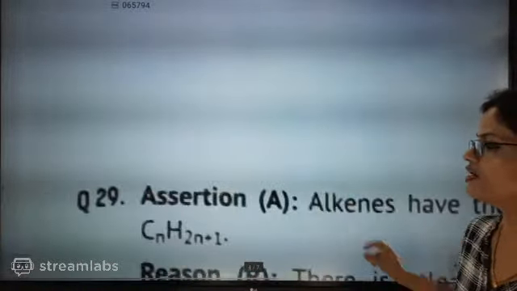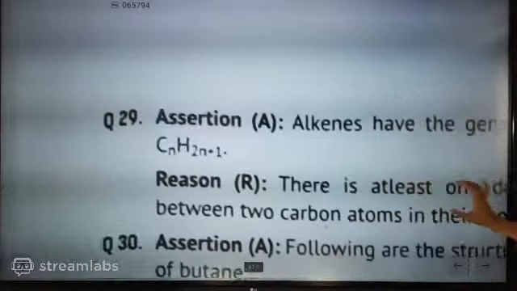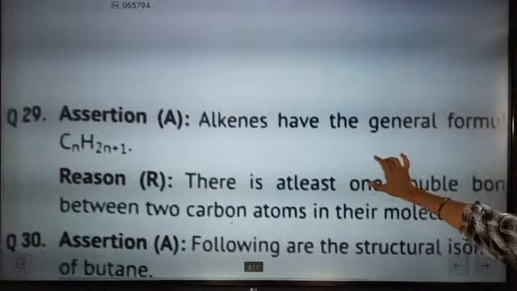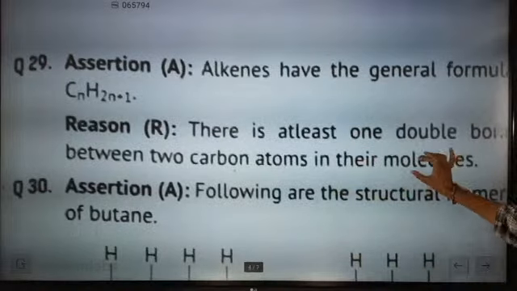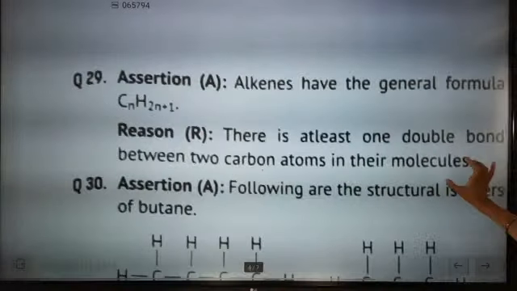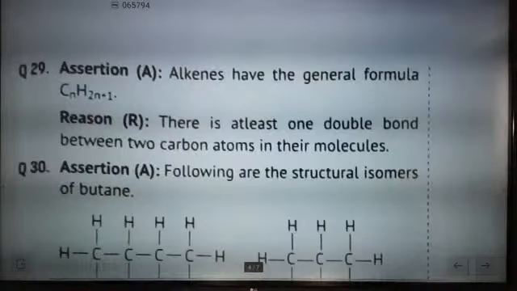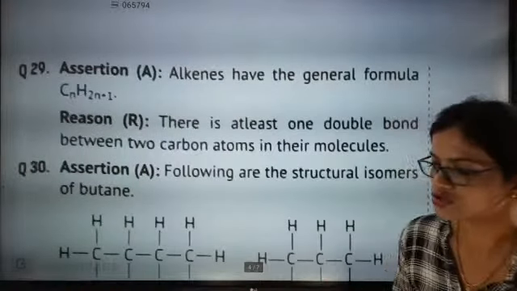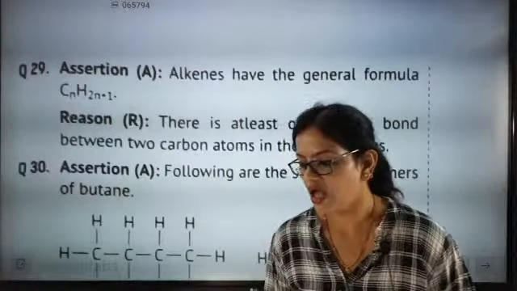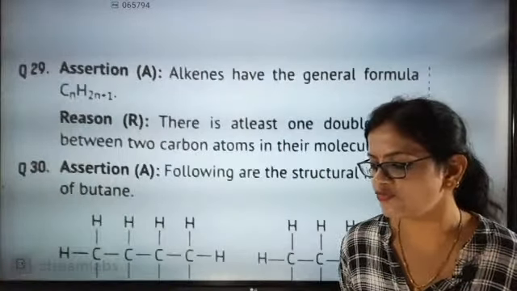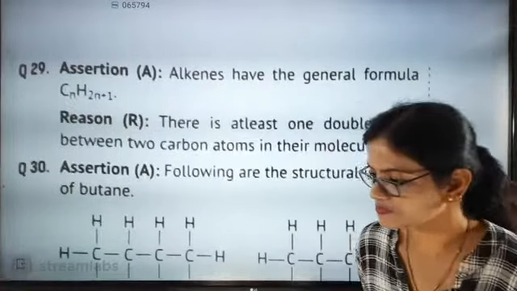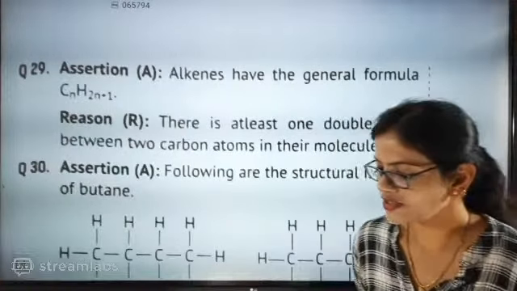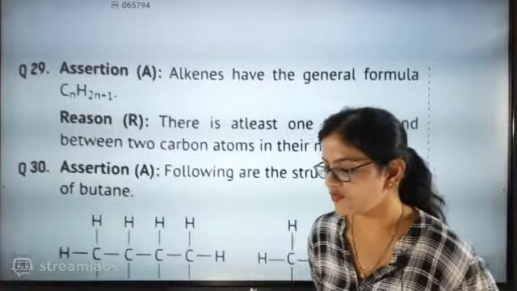Shall we go for 29th? Assertion: alkenes have the general formula CnH2n+1. Reason: there is at least one double bond between two carbon atoms in their formula. So check the assertion nicely and then tell. Check the assertion first. I think the assertion is going to give a heart attack to everyone.